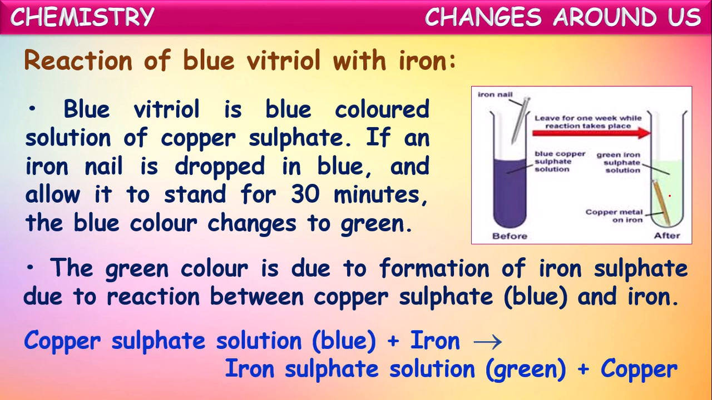So we can see the equational representation of the chemical reaction that occurred here. Copper sulfate, which is a blue colored solution, reacts with iron and forms iron sulfate solution which has green color, and copper will be deposited on this iron nail. So the iron nail will be seen becoming brown because of the deposition of this copper powder. In this way, this comes under chemical change because there is formation of a new substance.